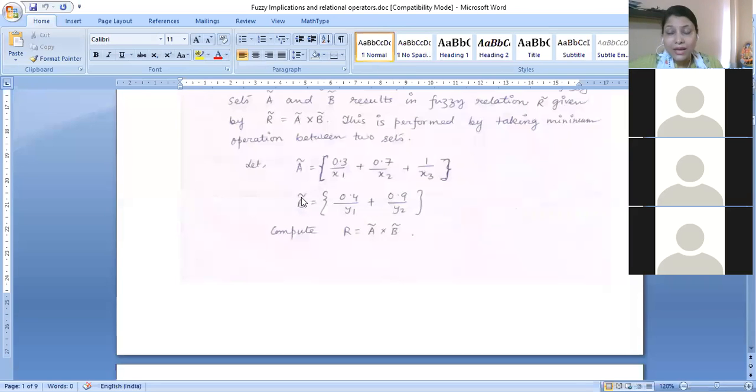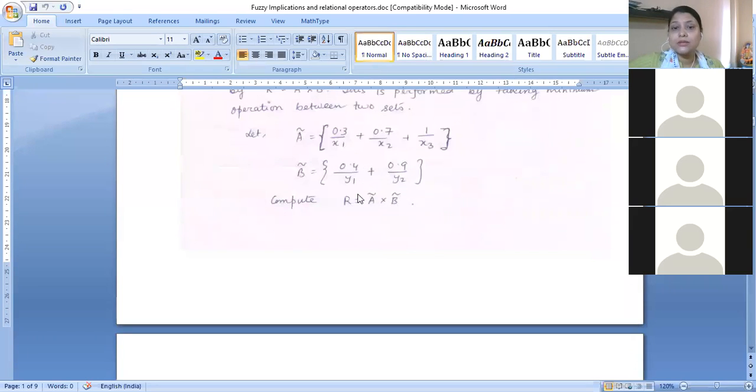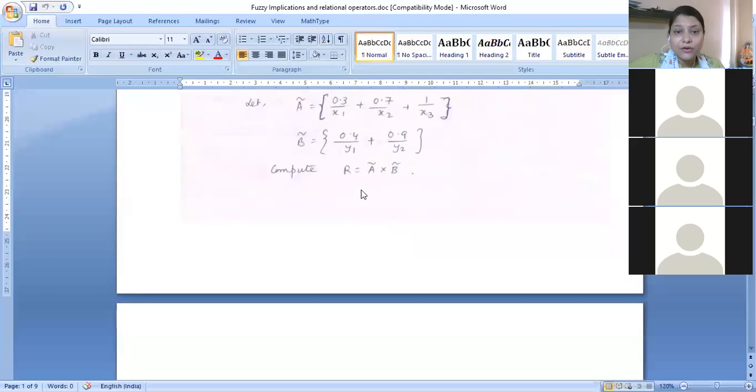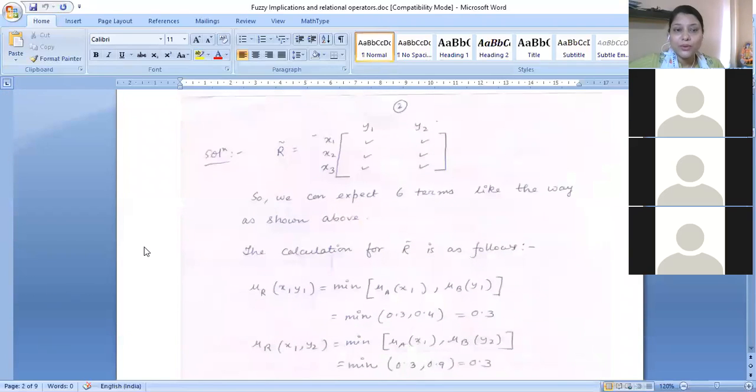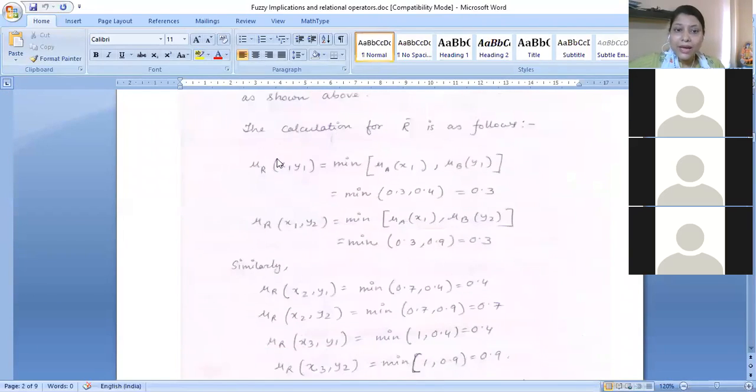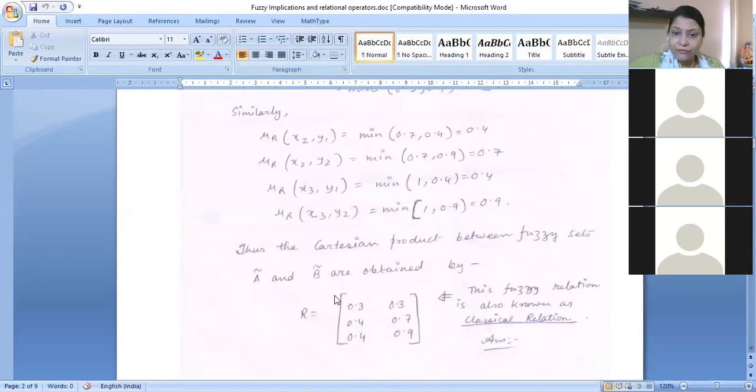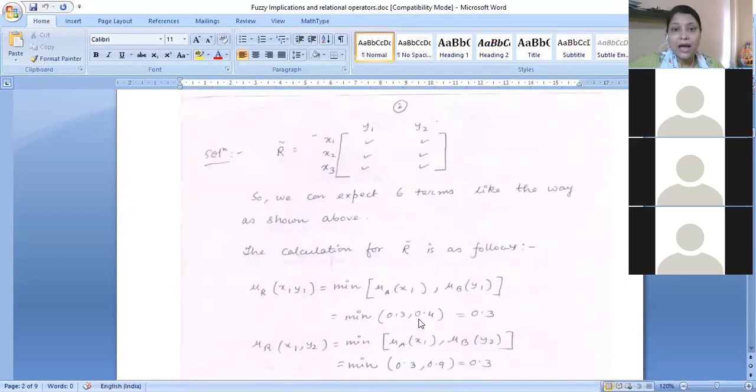Either terminology may appear: you may be told to determine the Cartesian product, or the classical relation. So if you see these kinds of numerical problems, you can compute this and finally write the answer.